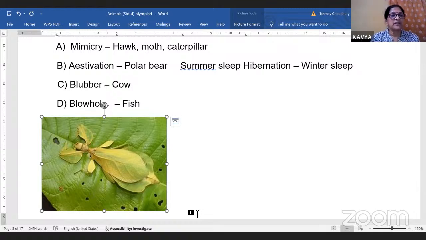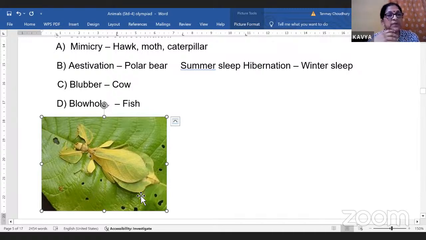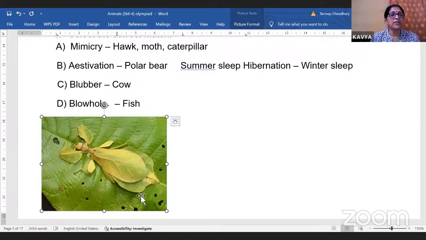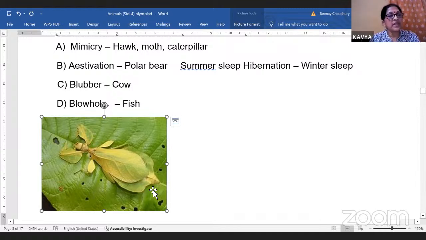Why do they do it? They do it so that they can escape being noticed by the predators. See here, if this insect sits on this leaf, the predator, meaning somebody who eats it, for example here the predator will be the birds, the birds will not be able to see it. And here they will escape their notice. So this is to escape the notice of the predator. So the two terms you have learnt again, prey: here this insect is the prey, and the birds are predators.